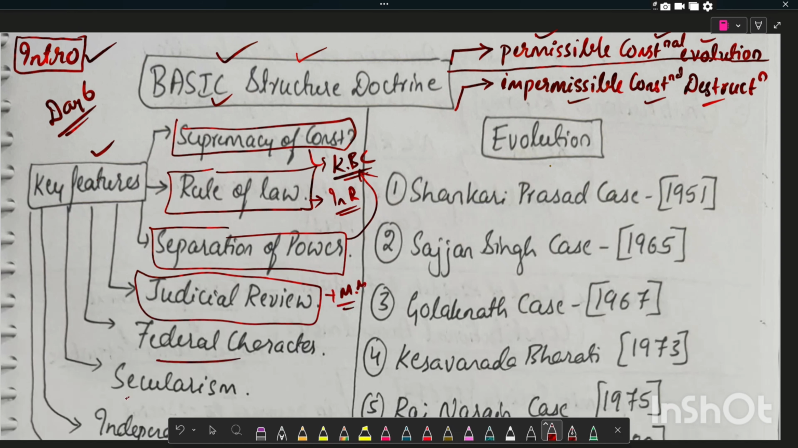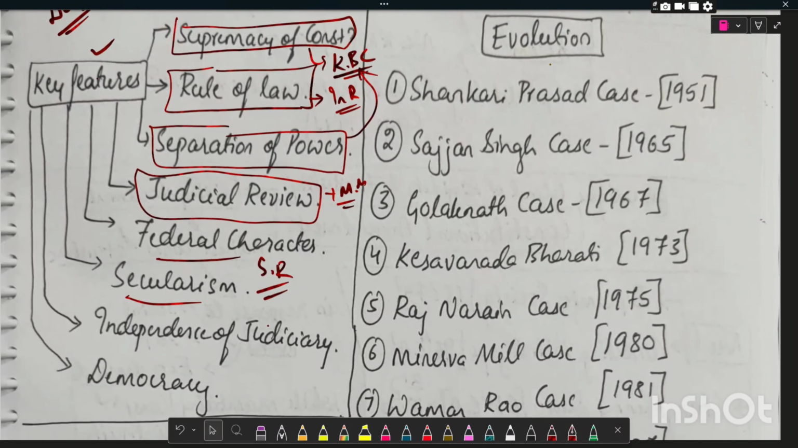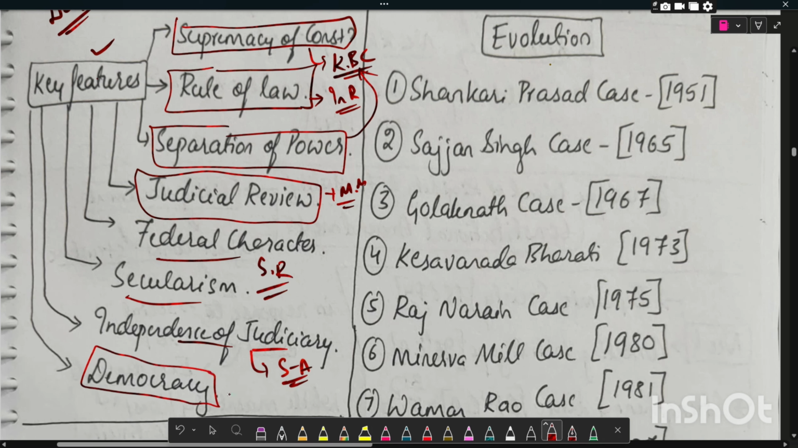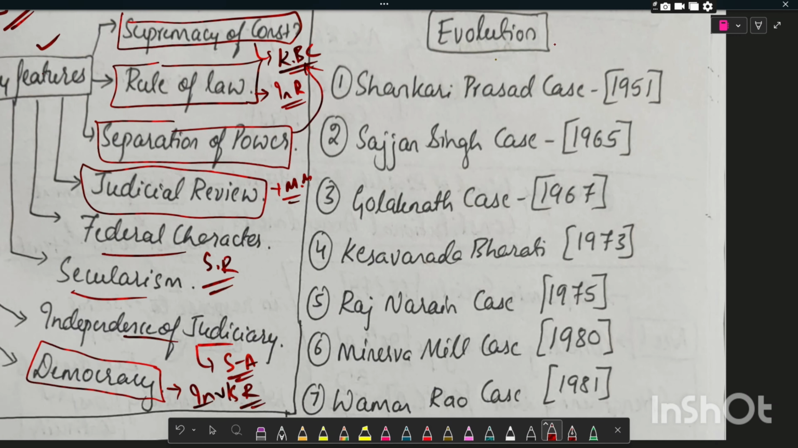The federal character and secularism was upheld in S.R. Bommai case. And independence of judiciary, which was upheld in Supreme Court Advocates on Record case. And the democracy, which was again in Indira Gandhi versus Rajnarayan case. Now we'll see evolution of basic structure doctrine. I will come up with a detailed video on evolution of basic structure doctrine.